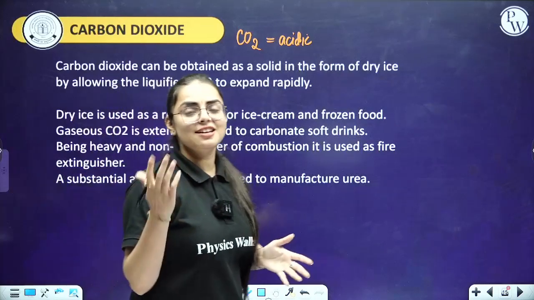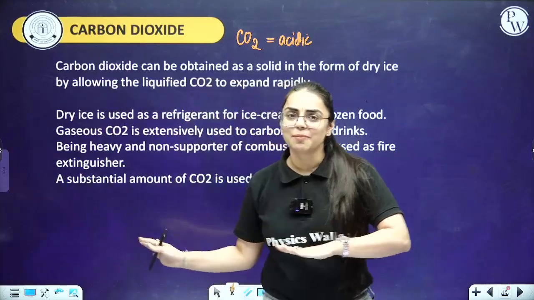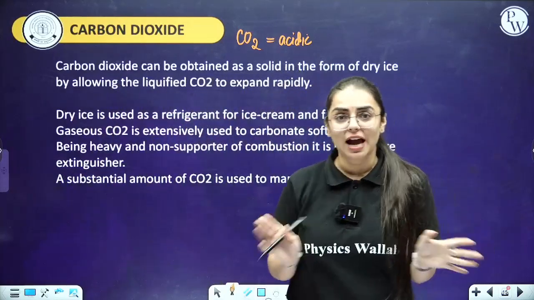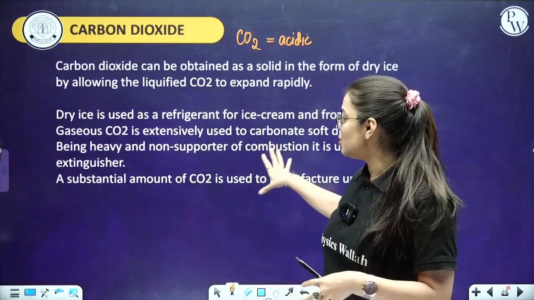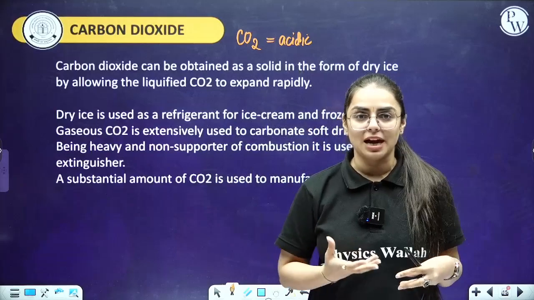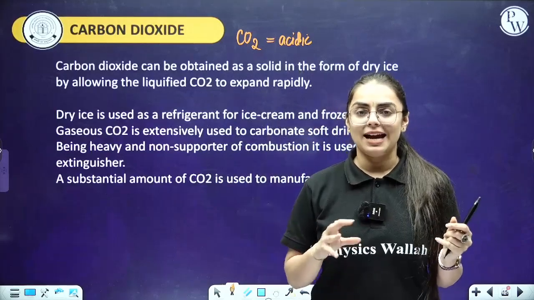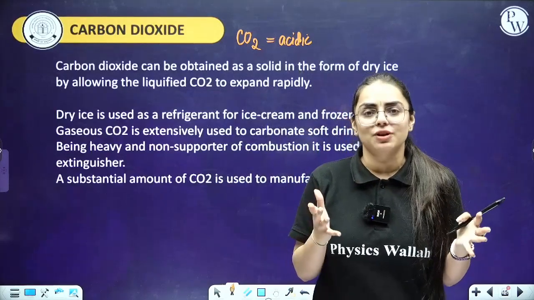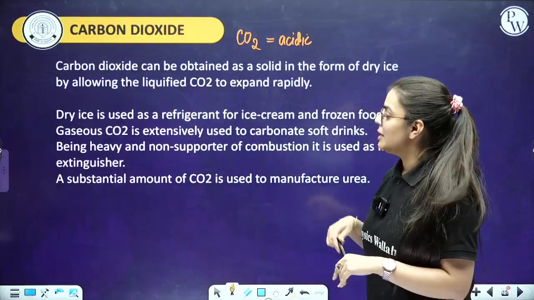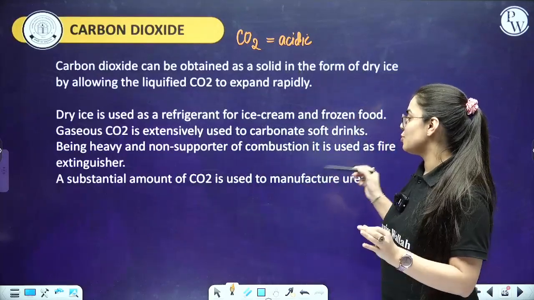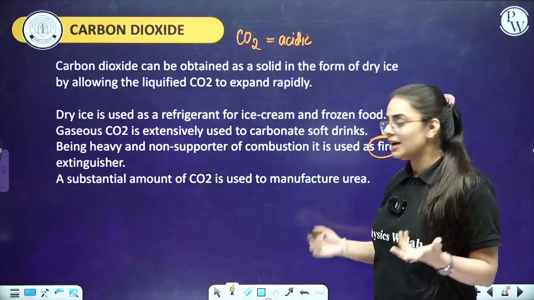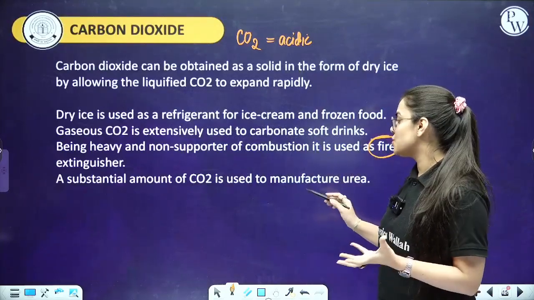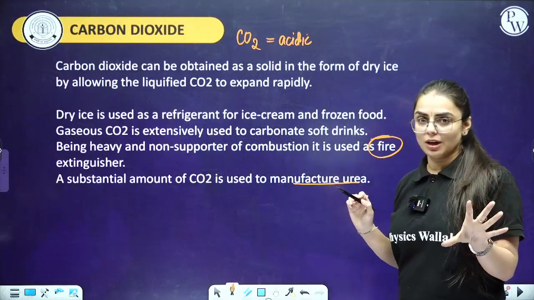So basically in the chapter Solutions we have also read about this in the Henry's law topic. We have understood what is the role of gaseous CO2 in that part, how pressure is applied and what is the role in soft drinks. So we have done that already. Now, being heavy and a non-supporter of combustion, it is used as a fire extinguisher, which is a very, very important use of that. Moreover, a substantial amount of CO2 is used to manufacture urea.